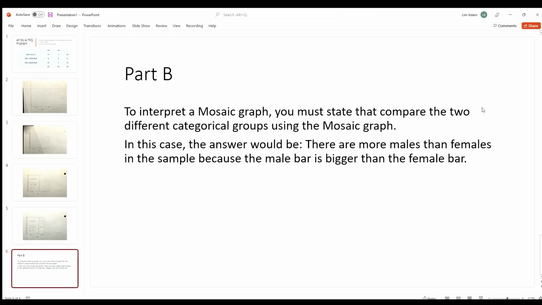Part B. To interpret a mosaic graph, you must state and compare the two different categorical groups using the mosaic graph. In this case, the answer would be there are more males than females in the sample because the male bar is bigger than the female bar.